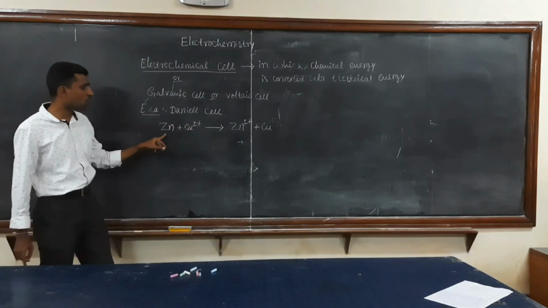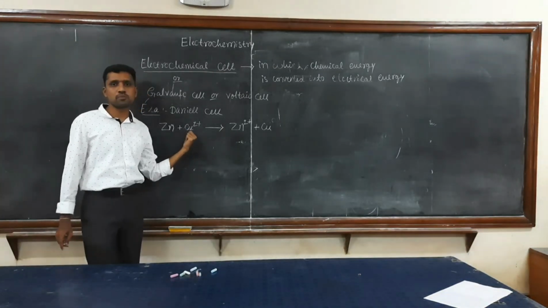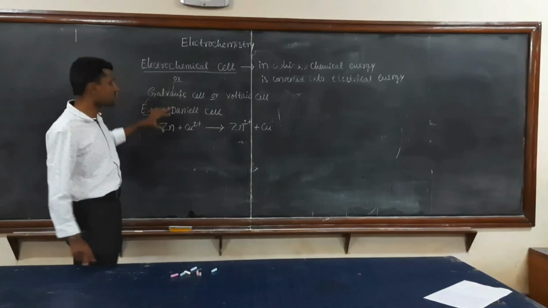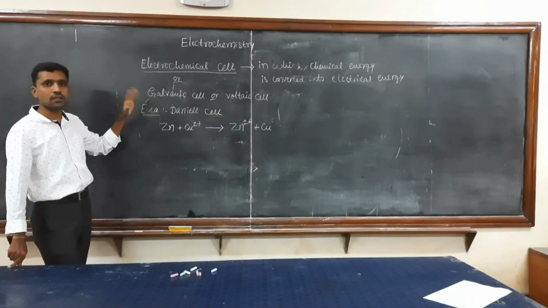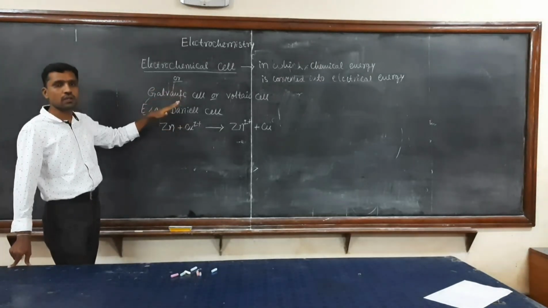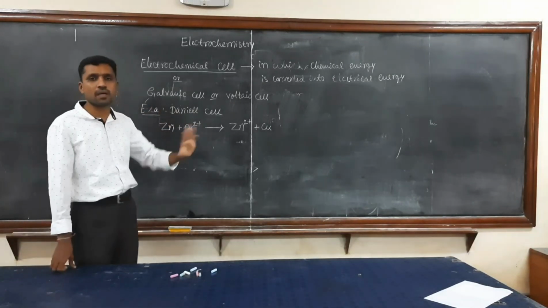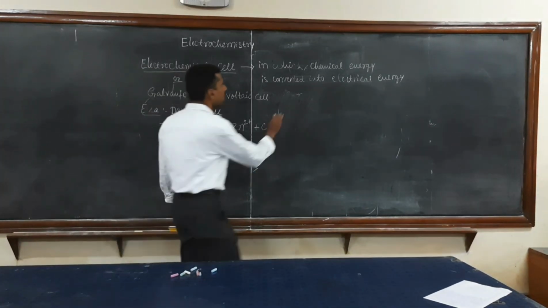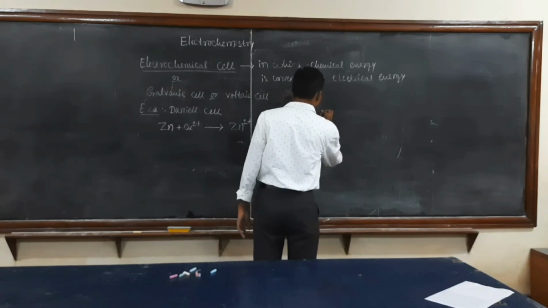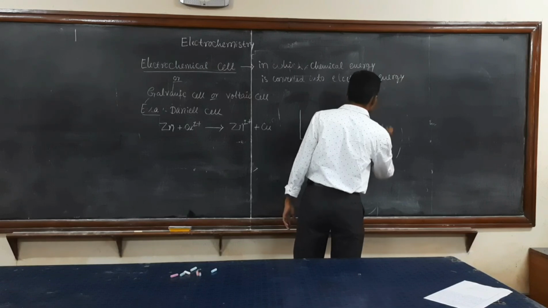Here the zinc undergoes oxidation with the liberation of 2 electrons. The liberated electrons will be absorbed by copper 2+, and it becomes copper in this case. So both reactions take place simultaneously. Neither oxidation nor reduction takes place alone; they are complementary to one another. In a galvanic cell, the reactions take place in separate phases. Now, the construction of that cell, and how the electricity will be generated in this case.